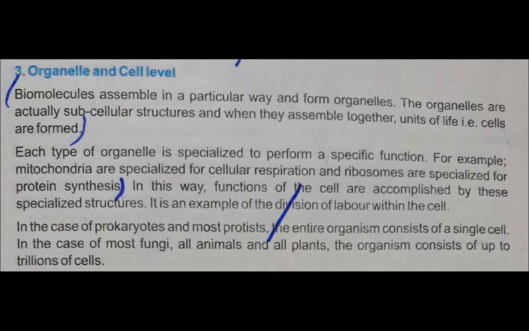In this way, functions of the cell are accomplished. Accomplished means completed by these specialized structures. So the function of the cell is completed by all these specialized structures together. It is an example of the division of labor within the cell.